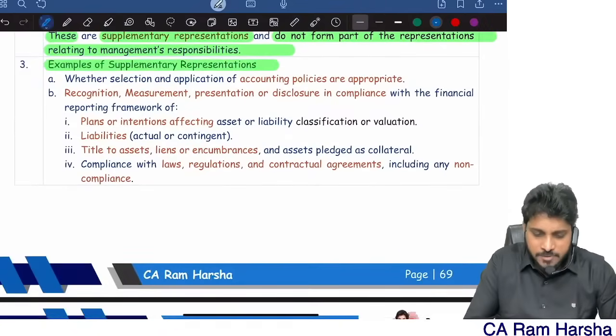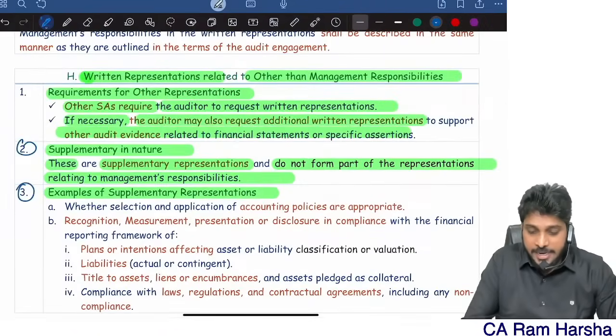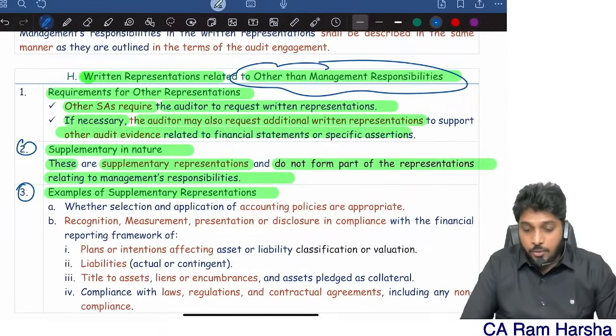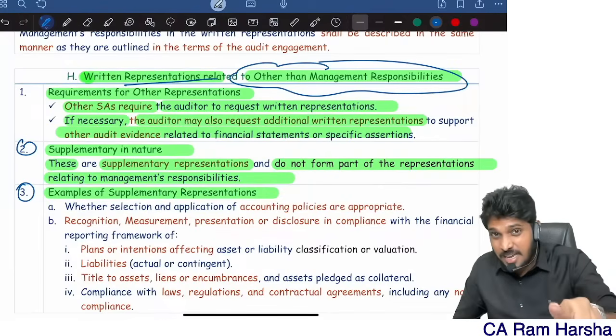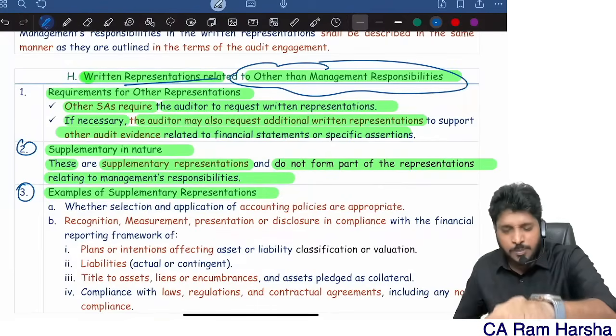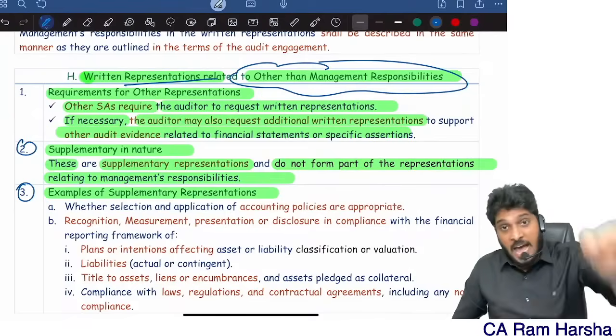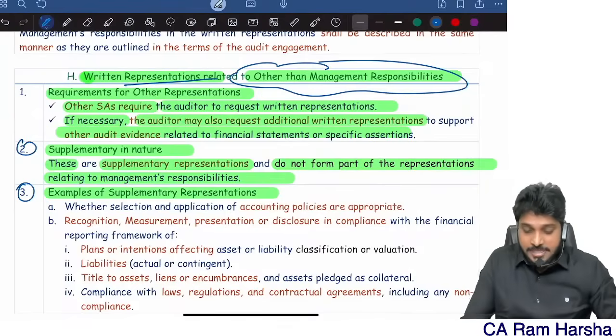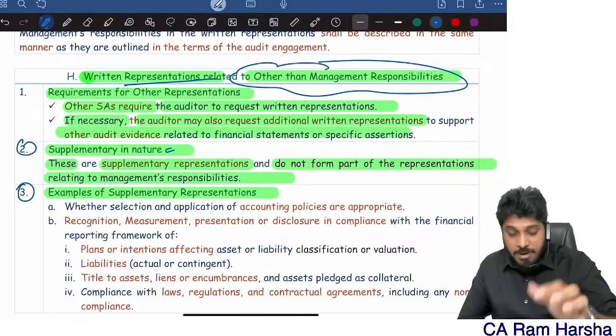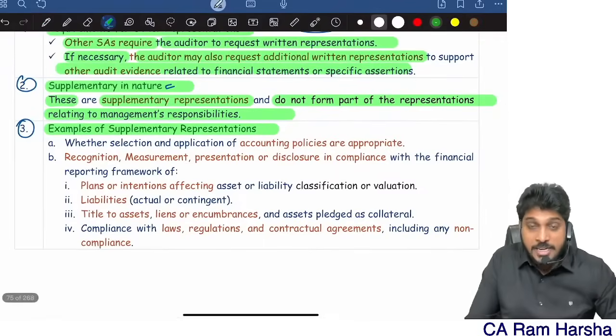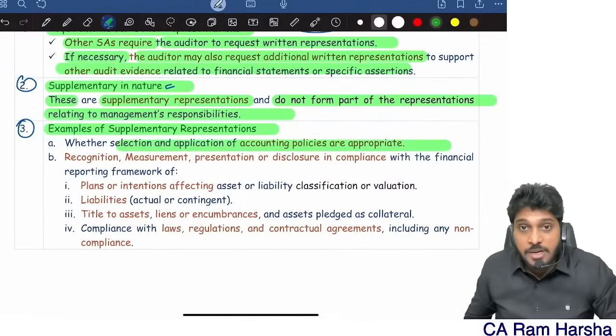What are the examples of supplementary? They may ask you directly in the exam: write about written representations other than management responsibility, dealing with matters other than management responsibilities. For example, the auditor may ask representation on application of accounting policies.